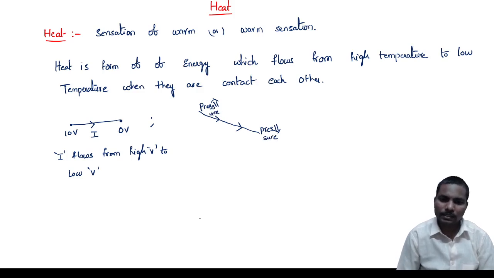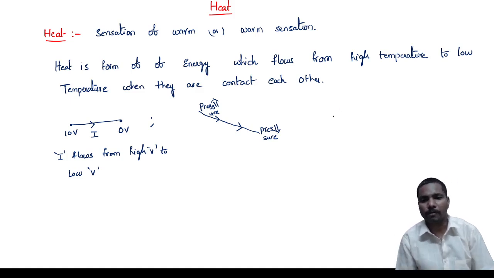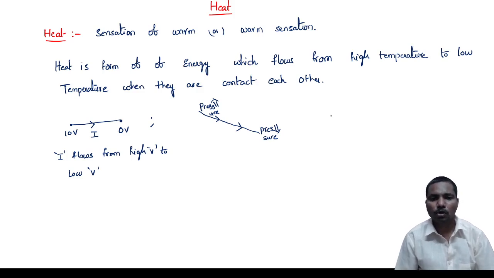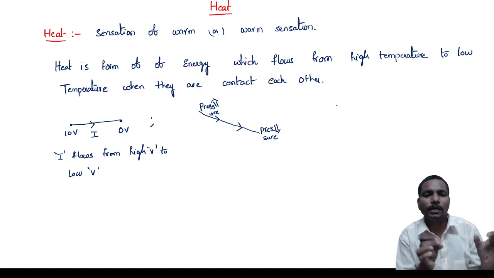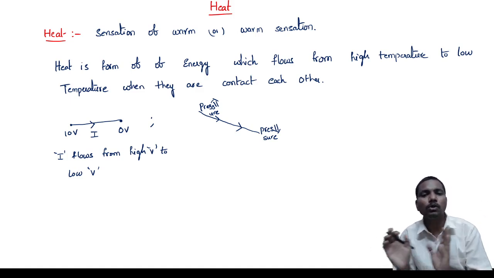And in the same way, in magnetic flux, flow is from high MMF to low MMF. So any quantity generally flows from the higher to the lower side.